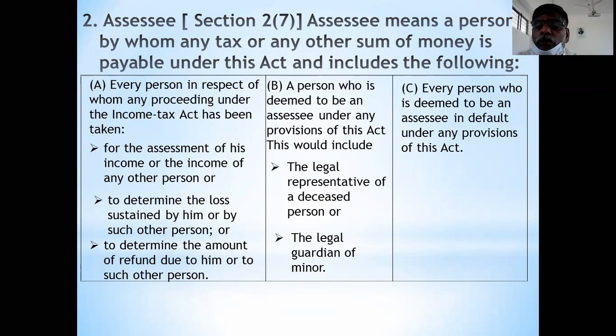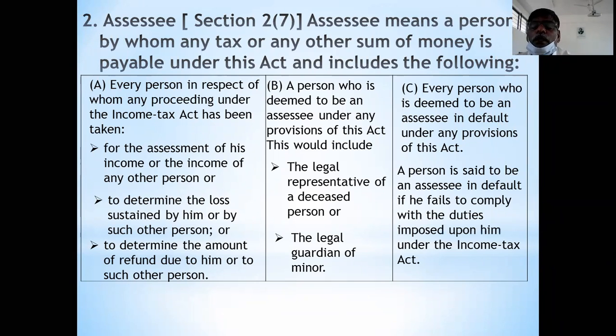I'll give you the example. A person is said to be an assessee in default if he fails to comply with the duties imposed upon him under the Income Tax Act. He is called a deemed assessee in default.